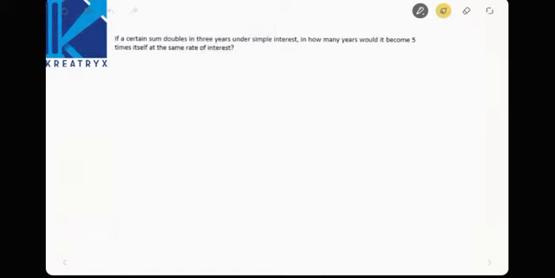Next, if a certain sum doubles in 3 years under simple interest, let us consider the principal as P, and the principal becomes double in 3 years. So the interest earned is P. Am I right? The whole principal amount is earned as interest. In how many years would it become 5 times itself at the same interest rate?